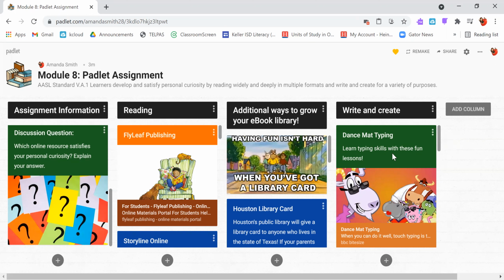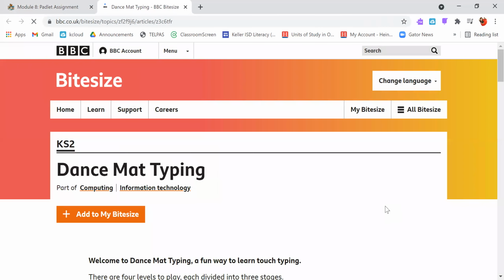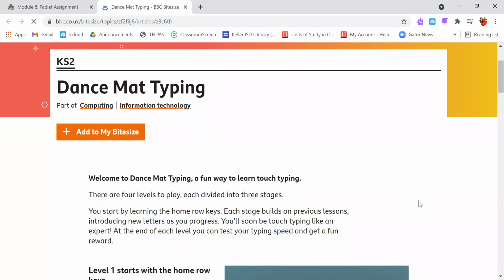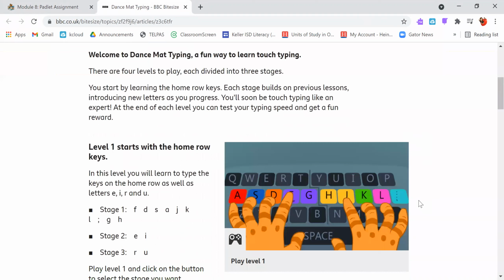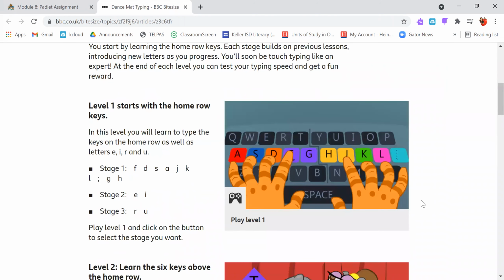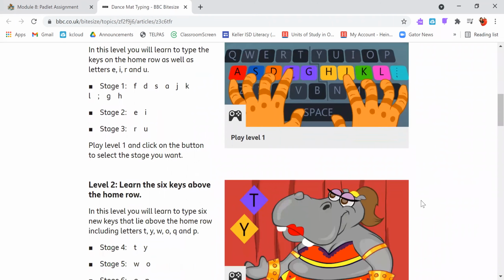The first one we have here is Dance Mat Typing. With this one, you can start at level 1. It shows you how the keyboard is broken down into the home row. There are different stages where it's usually just your left hand, just your right hand, and how you move your fingers to hit the buttons in between.